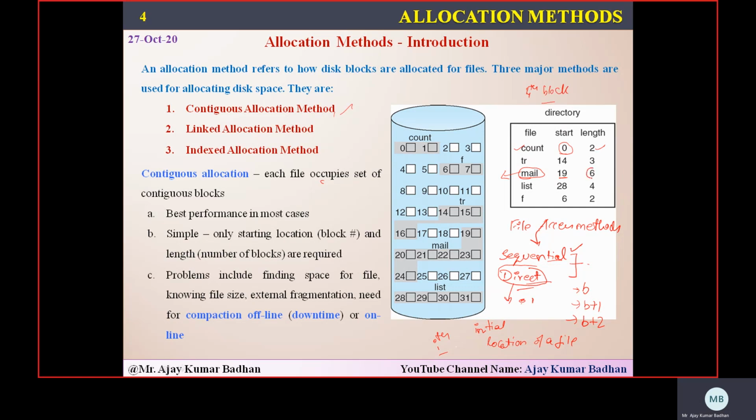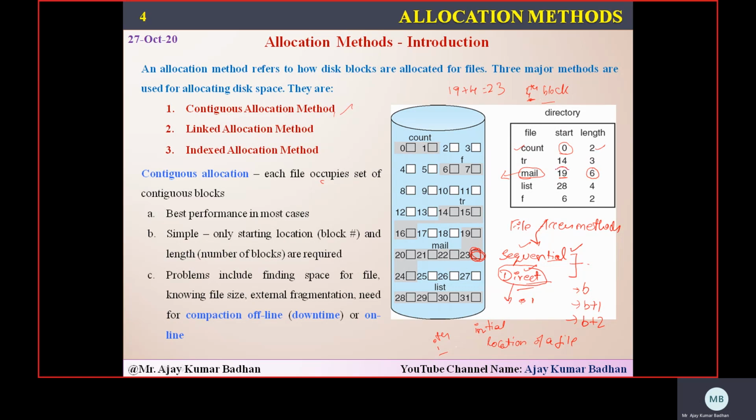Is it possible for me to get the fourth block? What is the length here? 6. So I should not exceed 6 blocks. I want to get the content from the fourth block. Can I get it? Yes, it's possible. 19 plus 4 is how much? 9, 10, 11, 12, 13. So it is 23. So I can directly go there and access the information from this particular block. That is what he means to say. So both sequential and direct methods we can implement on this continuous allocation method.